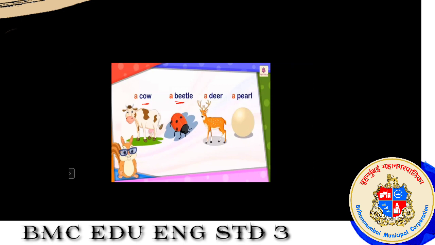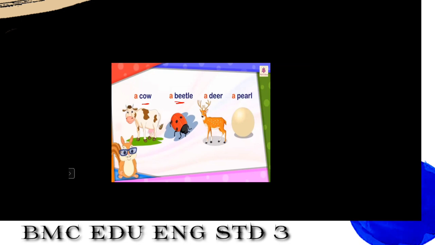So let's read these words. A cow. Yes, a cow. Now see the first letter of cow, it is C and it is a consonant. It is not a vowel. That is why A is used before the word cow. Second word, a beetle.